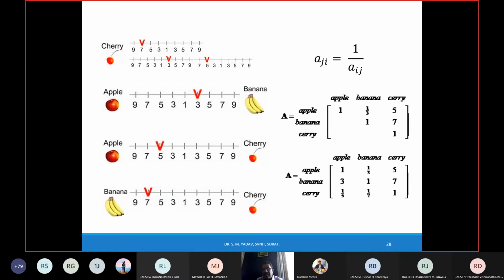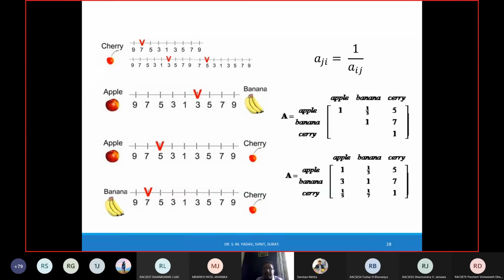So for the diagonal elements, Aji equals 1 upon Aij. If we select the first row, second column, then the value of the first row, second column is the reciprocal of the value of the second row, first column, right?